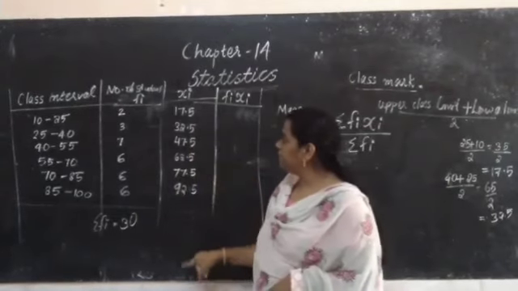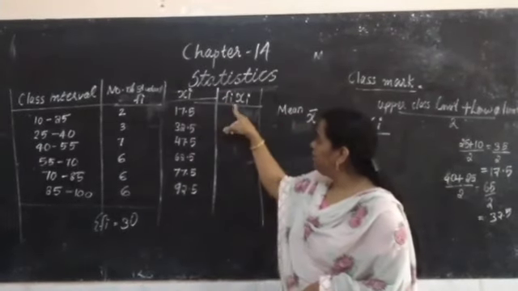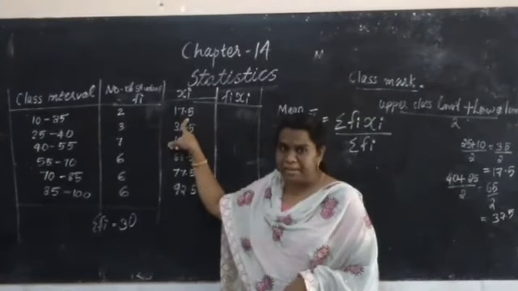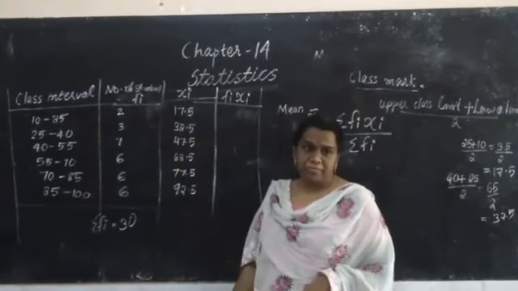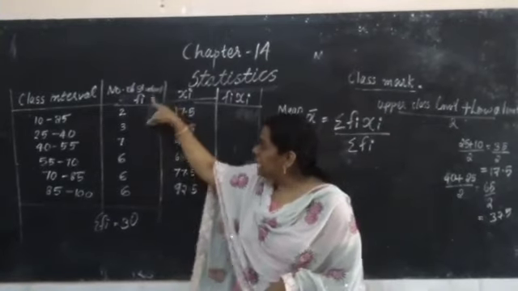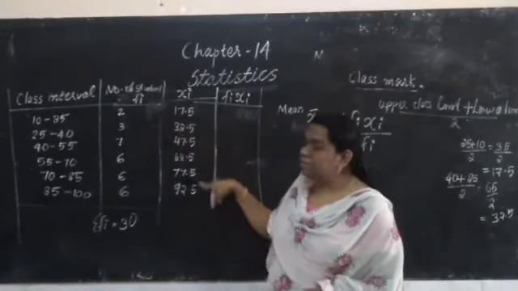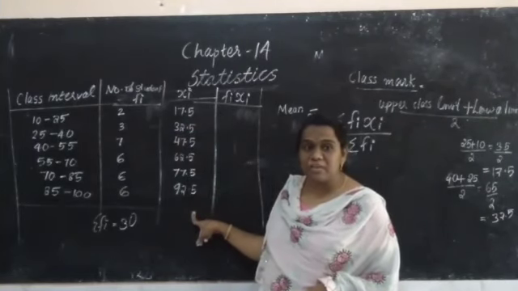Now we are going to add this sigma Fi Xi. So Fi Xi, let us multiply. 2 into 17.5, what we get? These are the Fi's, the frequency. Class marker, and what is class marker?